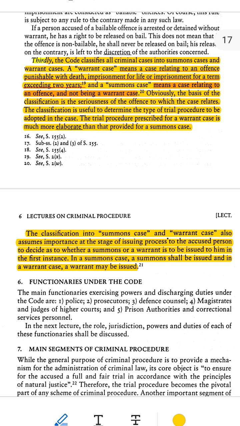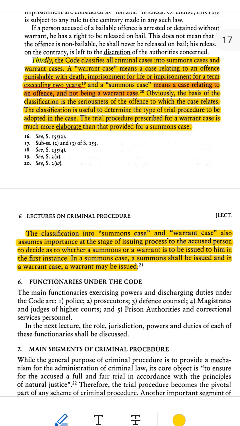Why does this classification matter? The law classifies cases like this for 2 main reasons. 1. To decide the trial procedure. Summons cases have a simpler, faster trial process. Warrant cases have a longer, more detailed trial process because they deal with serious crimes.